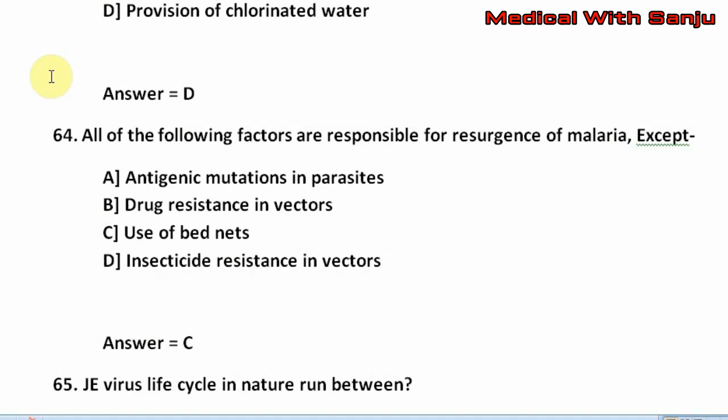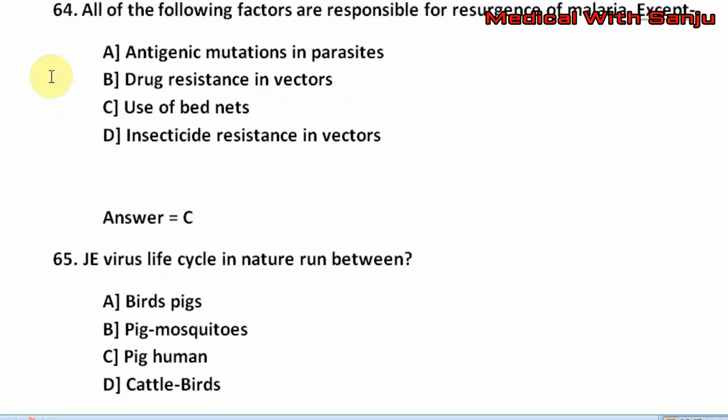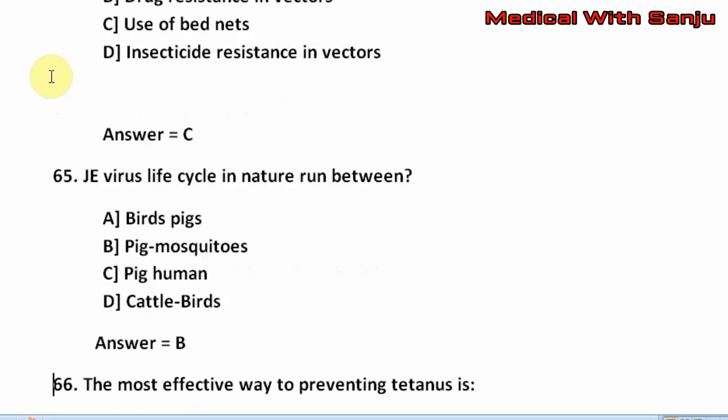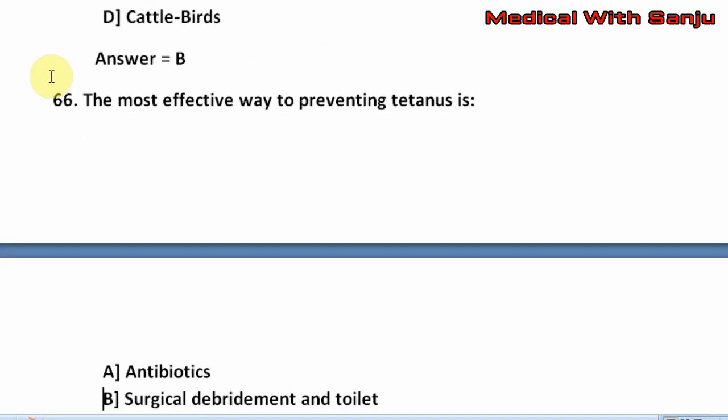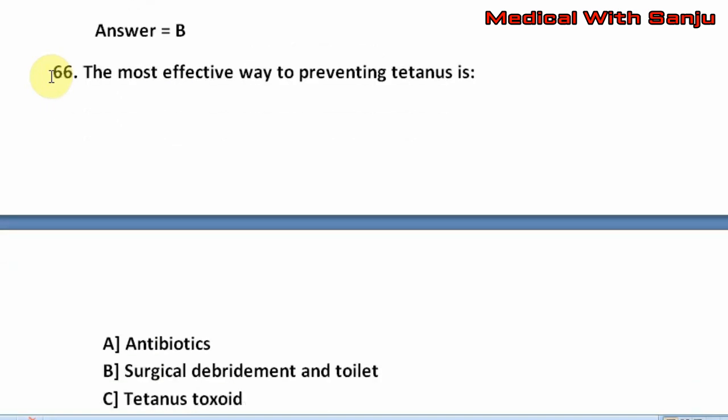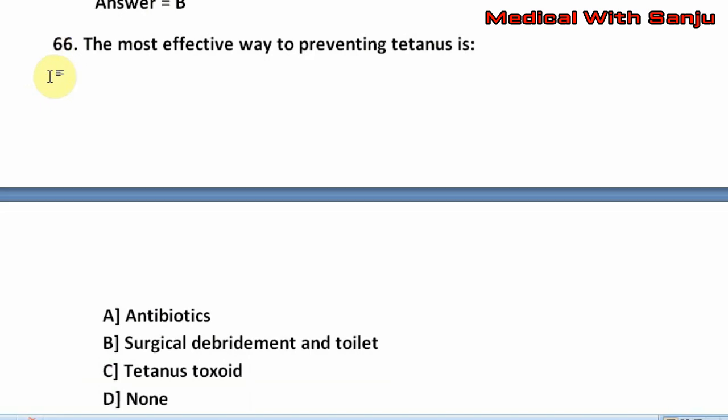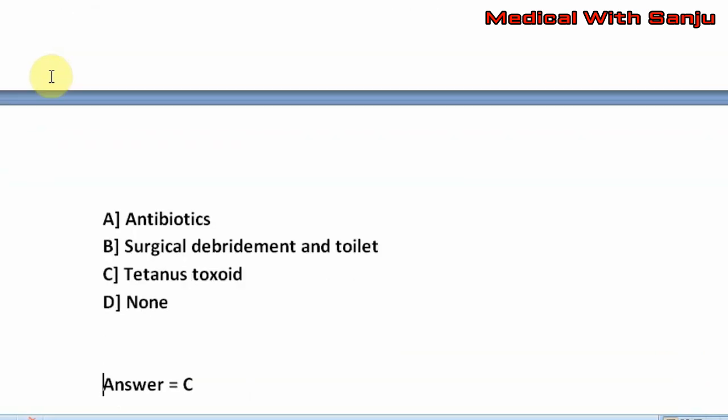Question number 65. JE virus life cycle in nature runs between option A, birds and pigs. Option B, pigs and mosquitoes. Option C, pig and human. Option D, cattle and birds. The right answer is option B, that is pigs and mosquitoes. Question number 66. The most effective way to prevent tetanus is option A, antibiotics. Option B, surgical debridement and toilet. Option C, tetanus toxoid. Option D, none. The right answer is option C, that is tetanus toxoid.